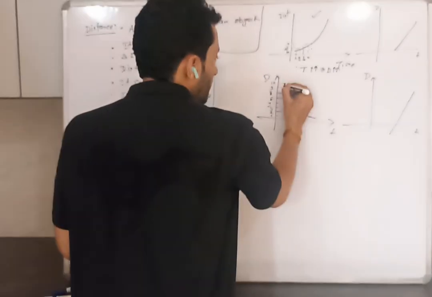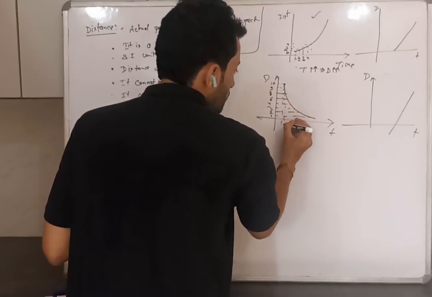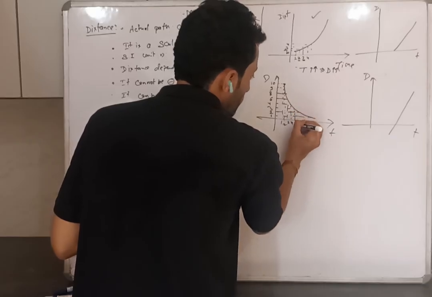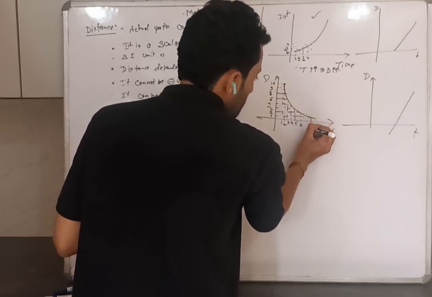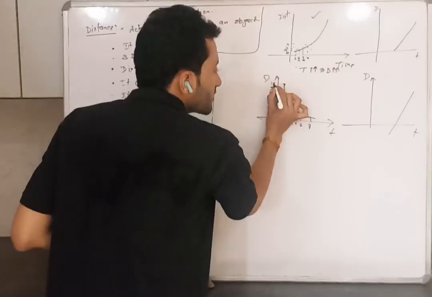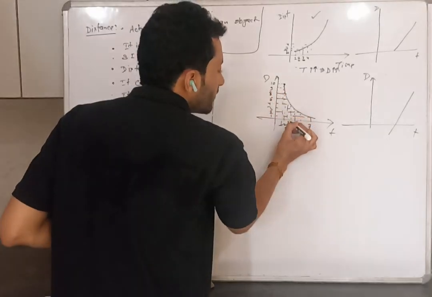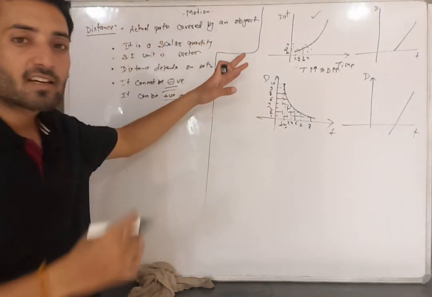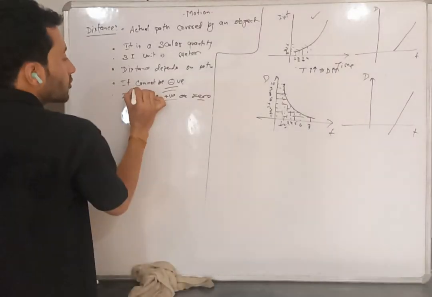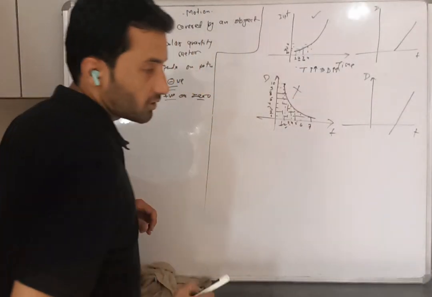And for time, let's suppose this is 1 second, this is 2 seconds, 3 seconds, 4 seconds, 5 seconds, 6, 7. So as time is increasing, at 1 second it is 10, at 2 seconds it is 9, at 3 seconds it is 8. It is decreasing, meaning the graph is negative. As we know, distance cannot be negative, so this graph is not possible.